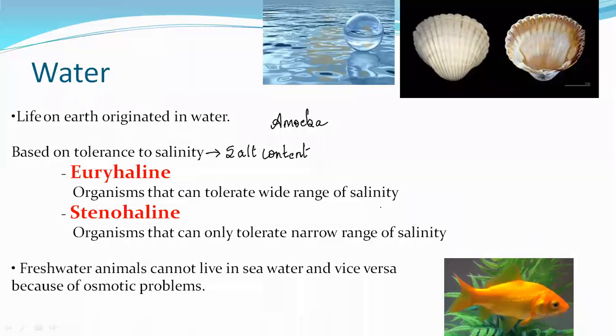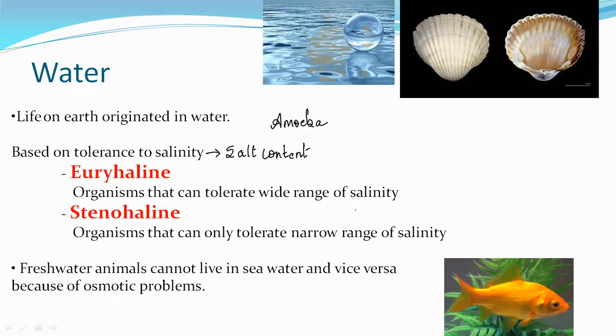Organisms that can tolerate a wide range of salinity are euryhaline, and stenohaline are organisms that can tolerate a narrow range of salinity. Now tell me whether fishes which are found in the seas, and some of the rivers or lakes, are euryhaline or stenohaline.